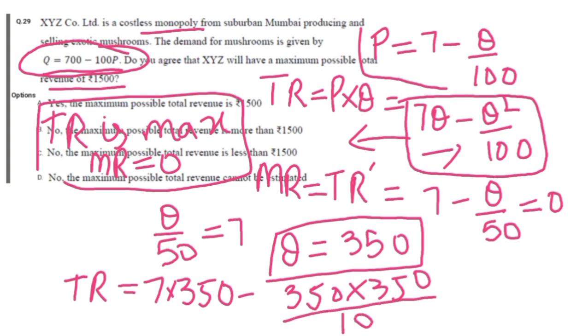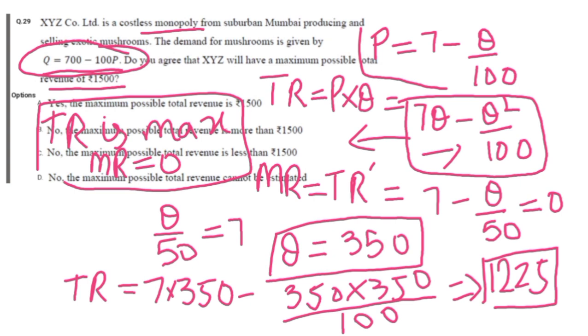When solving this, it comes out to be 1225. So the maximum total revenue possible is 1225, which is less than 1500.